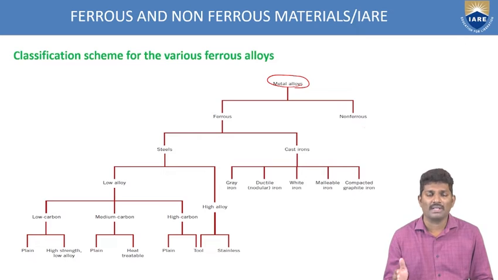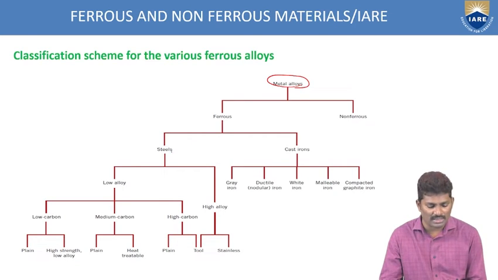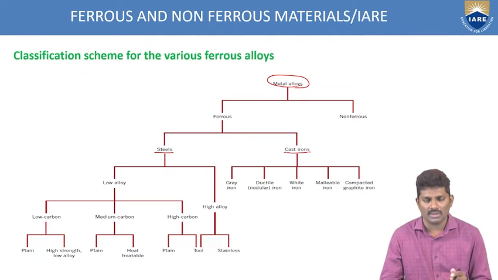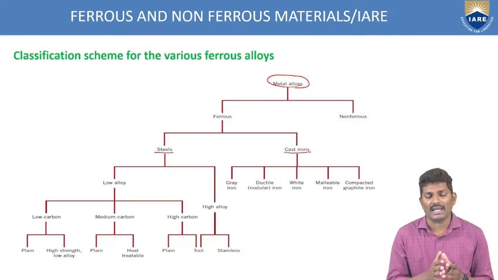Again, these ferrous materials are classified into two categories. What are those two categories? Steel and cast iron. So the ferrous materials are subdivided into two classifications: steel and cast iron.